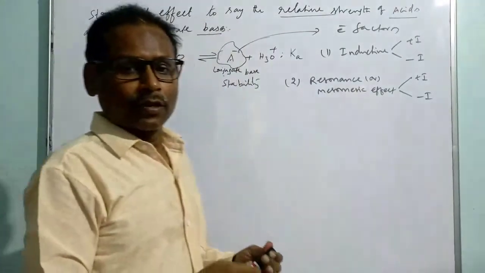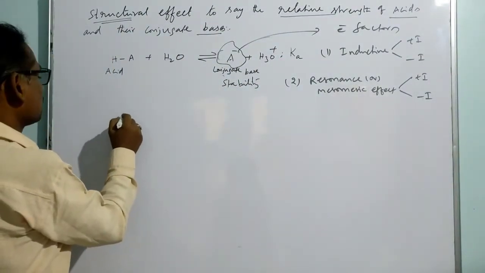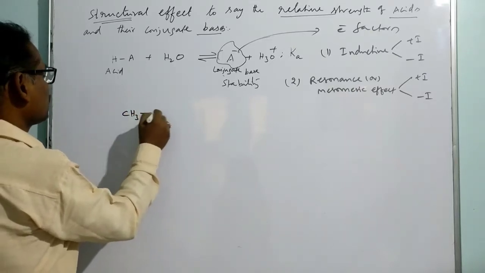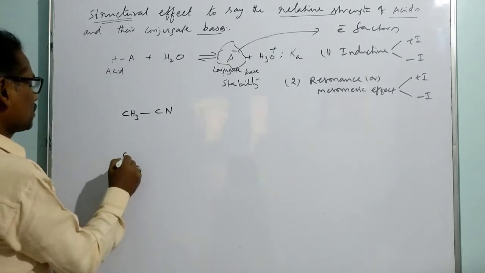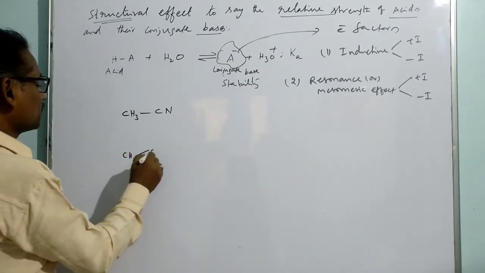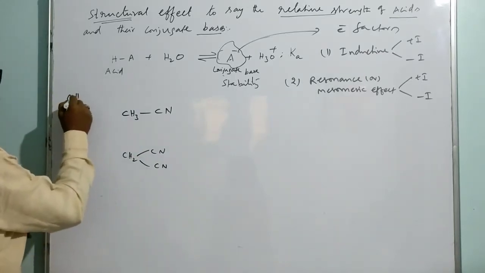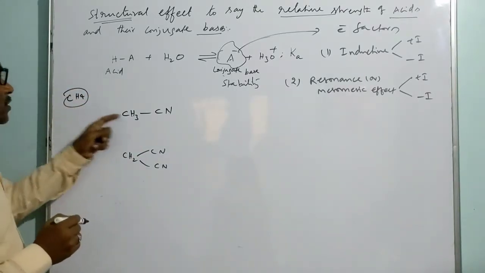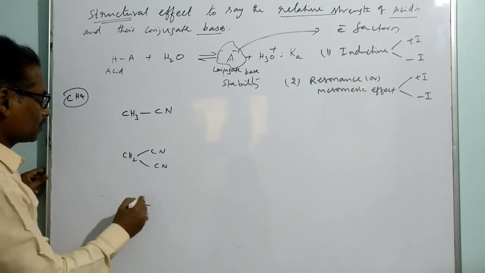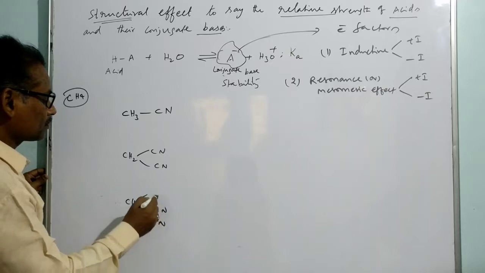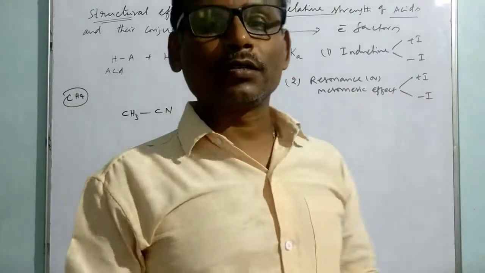The resonance effect. For example, take a compound like CH3CN, and also take CH2(CN)2, with two CN groups. Here they are all derivatives of methane. Here one hydrogen is replaced by CN, then two hydrogens replaced by CN. Let me take three hydrogens replaced with CN. Now among these three substances, which ejects a proton easily?